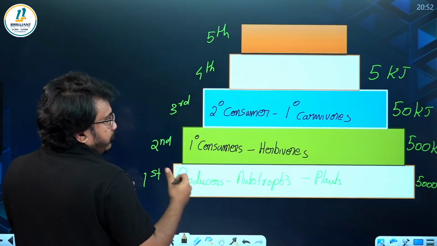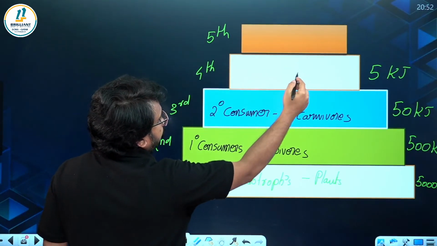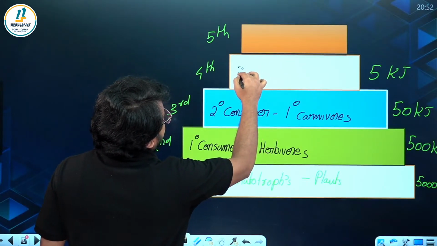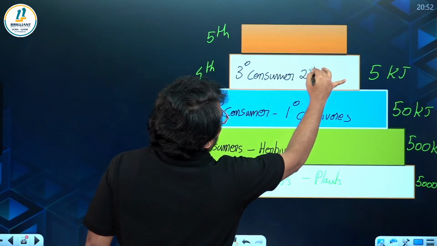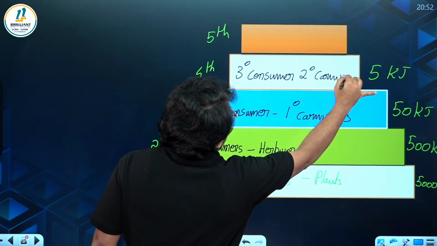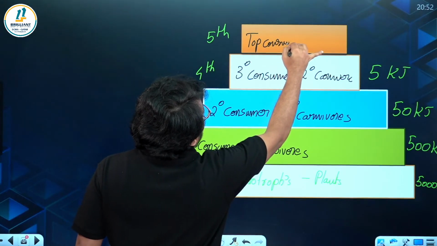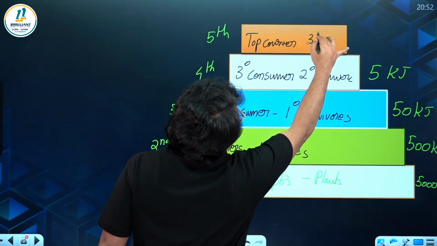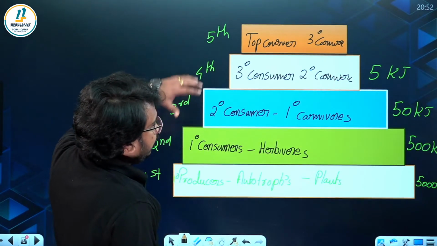So many questions can come from this area, so write and keep it. Already you have it, just have a discussion about it. Then the next one is the tertiary consumer, that is the secondary carnivore. Then next is the top consumer. What is the top consumer? That is the tertiary carnivore. So like that it will be coming.